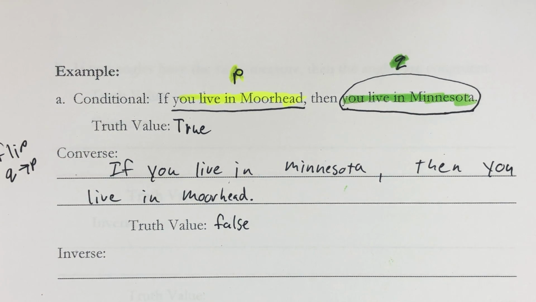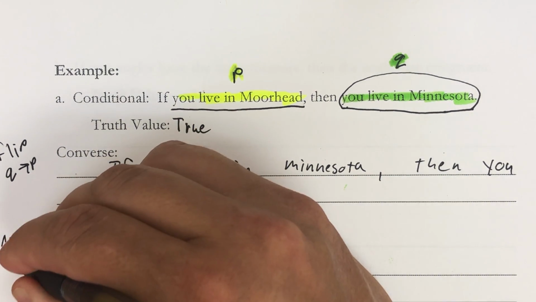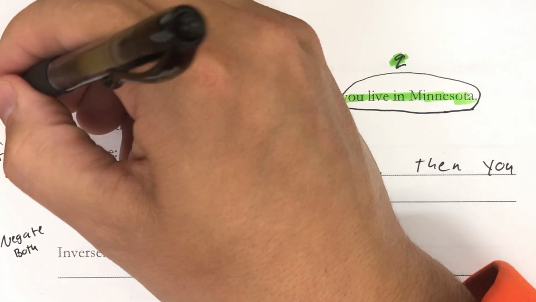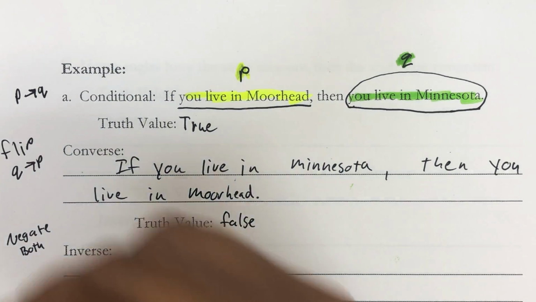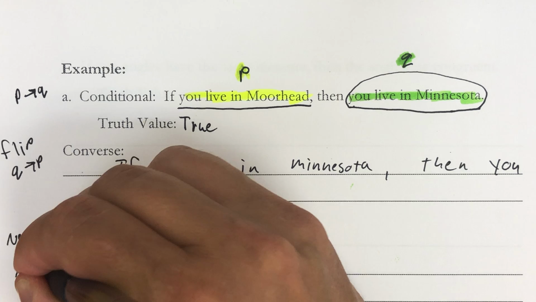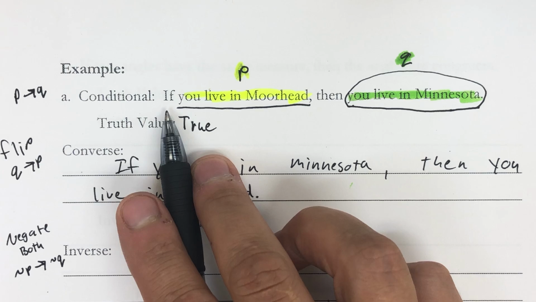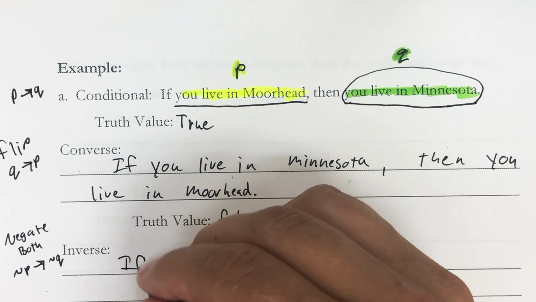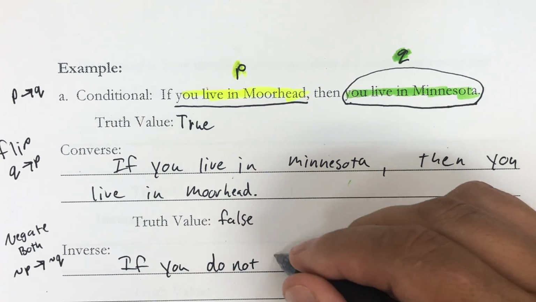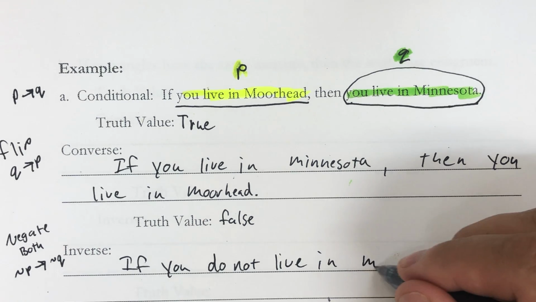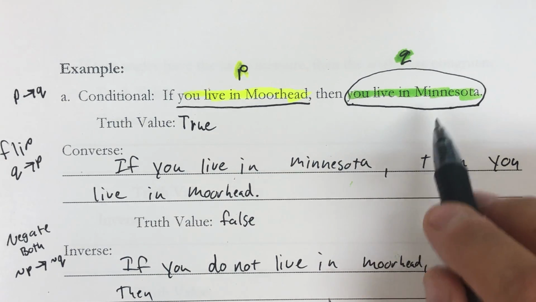Okay? Our inverse. To write the inverse, we said we negate both. So the original statement came in the form P, then Q. For us to negate both, we'd say not P, then not Q. So I look at my original statement, I add the word not. If you do not live in Moorhead, then you do not live in Minnesota.